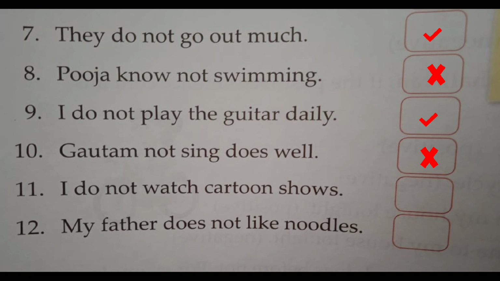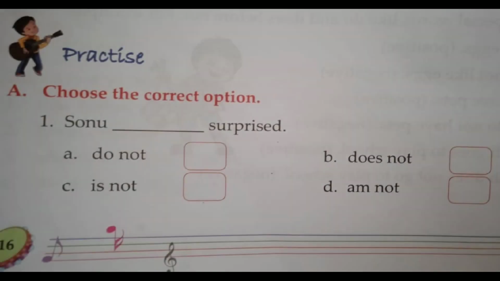The next sentence, number 11, is I do not watch cartoon shows. Is it the correct form of the sentence or not? It is the correct form, so we'll put a tick. Okay. And the last sentence of the exercise is My father does not like noodles. Yes, it is also a correct negative sentence, so we'll put a tick. Okay. Now we will move on to the next exercise, the practice exercise.